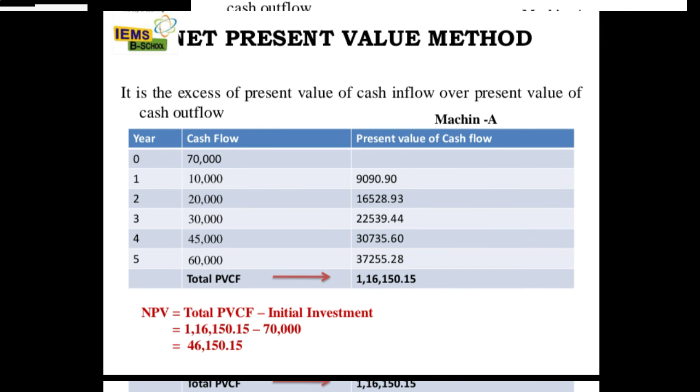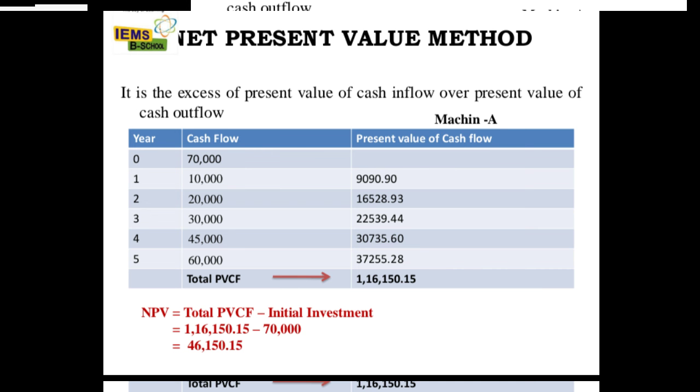Next is net present value method. It is the excess of present value of cash inflow over present value of cash outflow. See, in the profitability index, we divide the present value of cash flow by the initial investment, so we calculate ratios. Here, net present value is the difference between the present value of cash flow and the initial investment. That is what net present value is. Net present value should be positive, not negative.